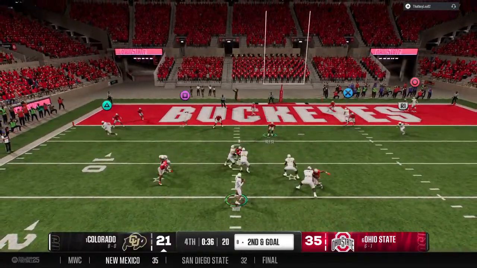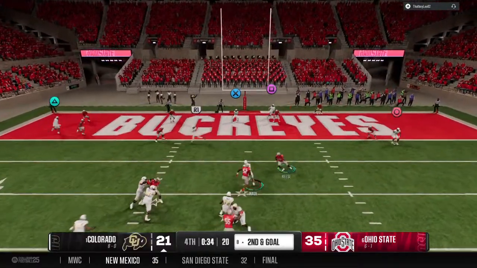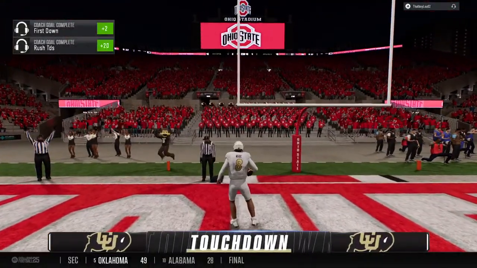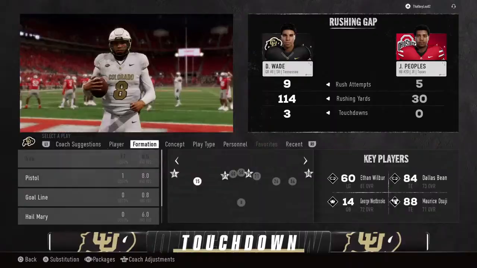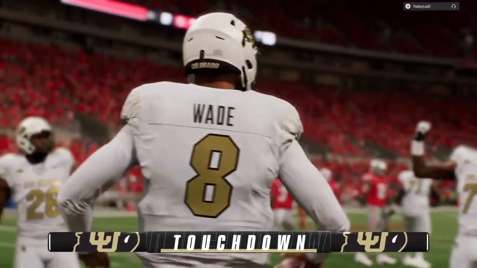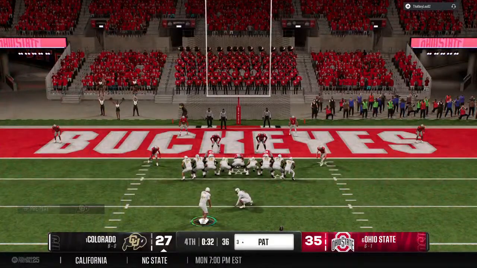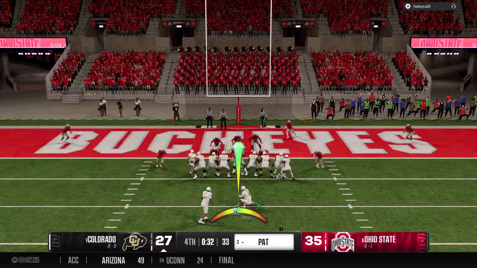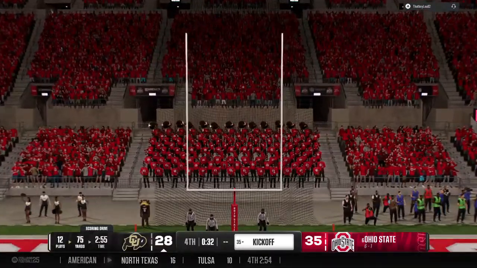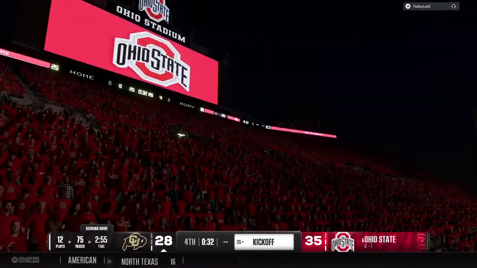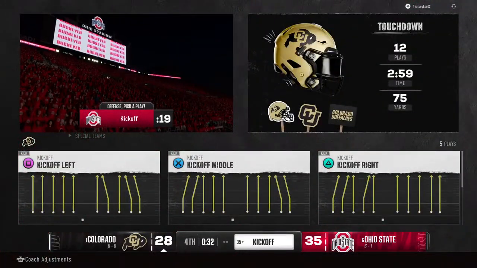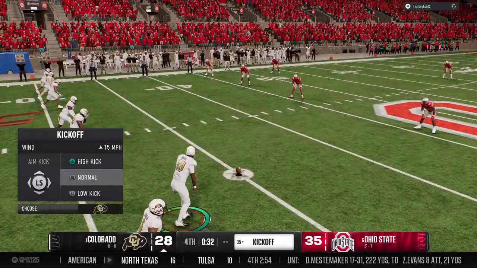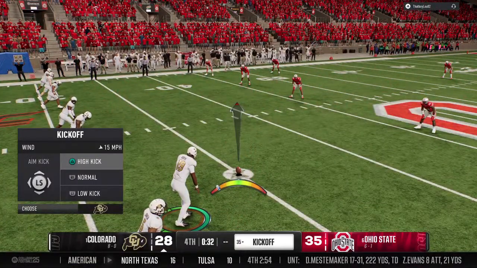On the shotgun, he's probing the secondary. And he runs it in for the score. Touchdown, Buffaloes. Chris, they did what they had to do with this touchdown here. Now with under a minute to go, you got to get that onside kick to give yourself a real shot. The extra point is good. They still trail, though. That makes the score Ohio State. I believe they're lining up to attempt an onside kick.